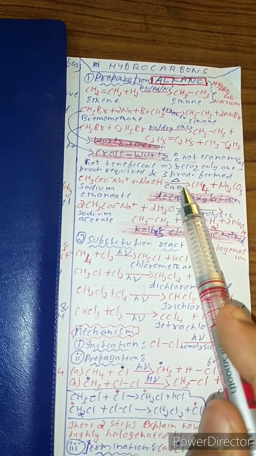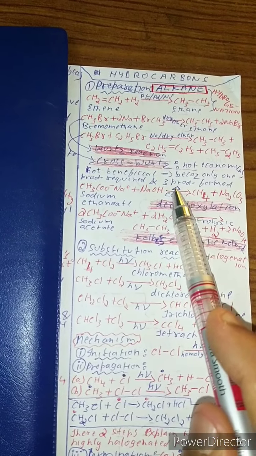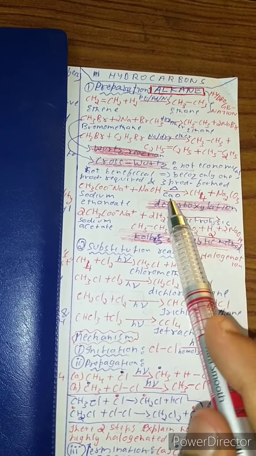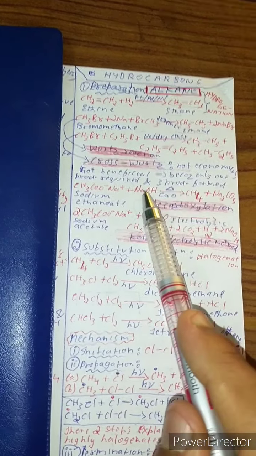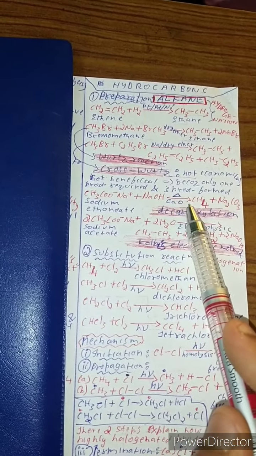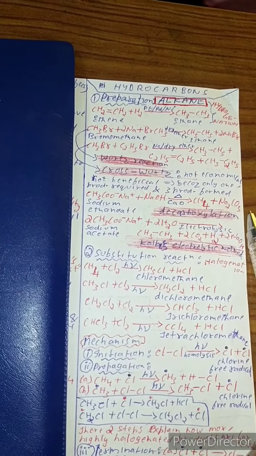And the next reaction which we are going to study is decarboxylation, that is sodium ethanoate in the presence of NaOH is heated in presence of CaO. Mixture of CaO, calcium oxide and NaOH is called soda lime, gives methane plus sodium carbonate.